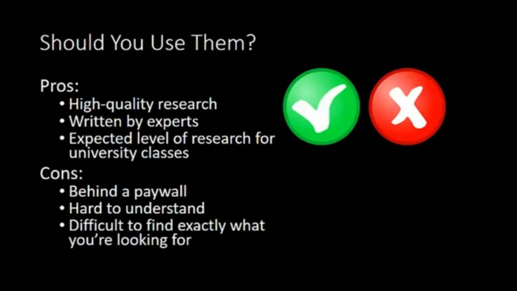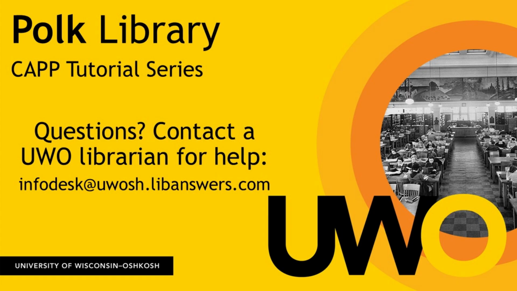While they can be long, there are tips for getting the most out of them from the video I mentioned in the last slide. Finally, searching for the right articles takes a little time, but there are usually librarians available at your college or university to help you find exactly what you need. So those are the types of sources that you'll encounter when you're doing research for your classes. If you need any assistance, please visit our 24/7 library help chat to talk to a librarian.